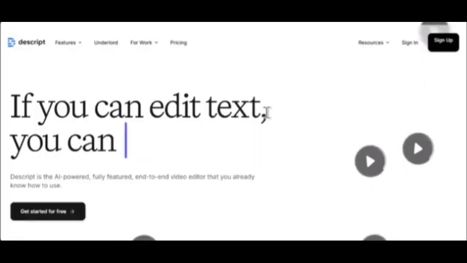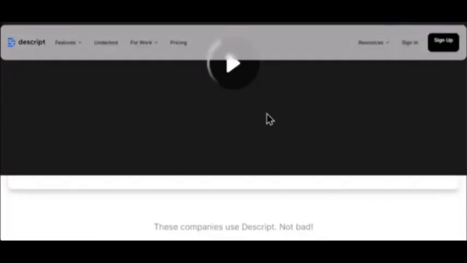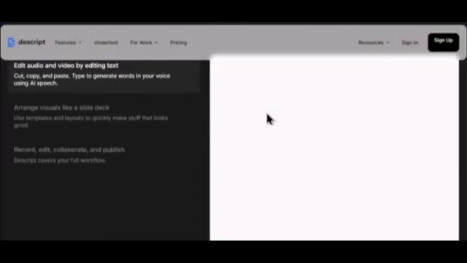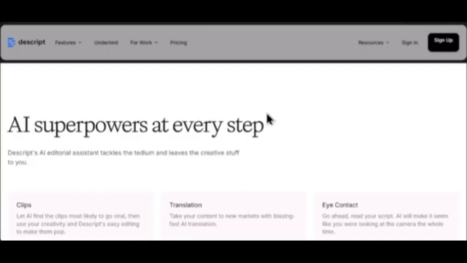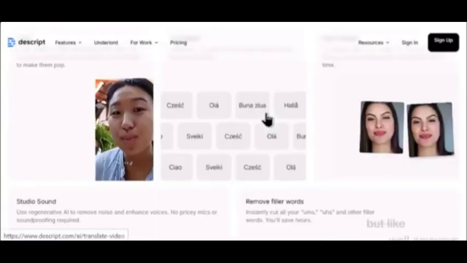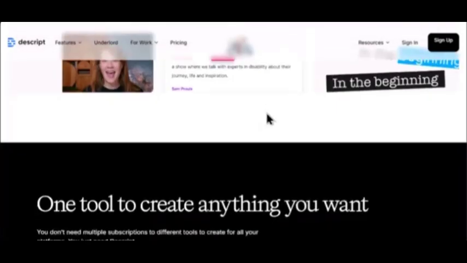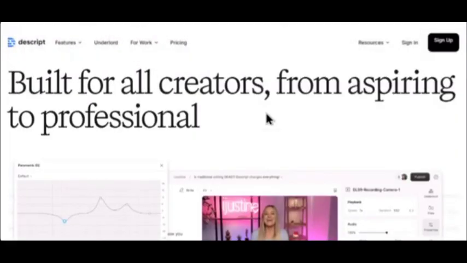about $24 per month. In summary, VRBO excels in audio mixing and transcription speed and accuracy with very high ratings on G2. It offers strong basic video audio editing and is praised for being easy to learn and use, while DESCRIPT is a powerhouse for text-based editing, allowing intuitive multimedia editing directly from transcripts. Its suite includes voice cloning, which is Overdub, filler removal, green screen, avatar, studio sound, and advanced video tools, but users note occasional UI complexity and export quality bugs.